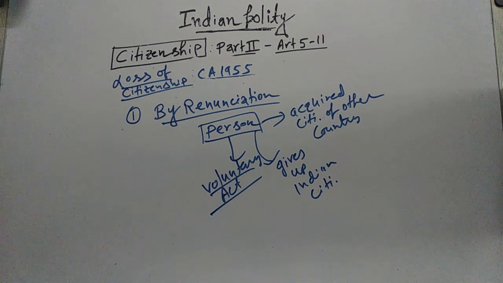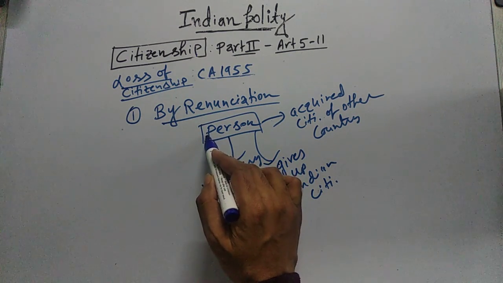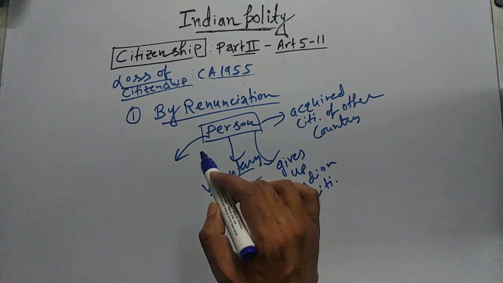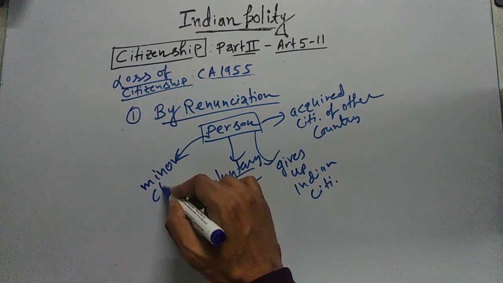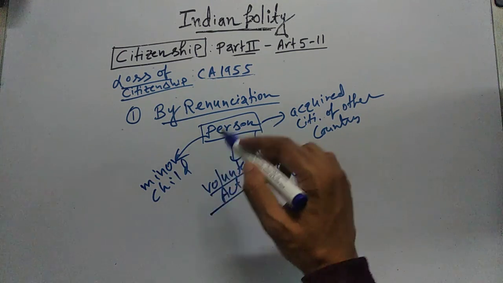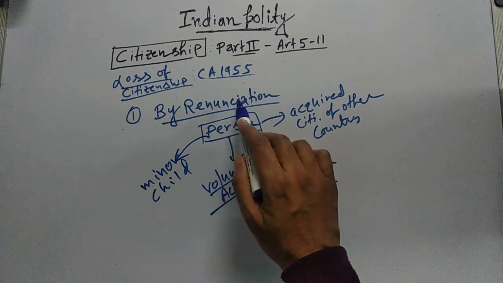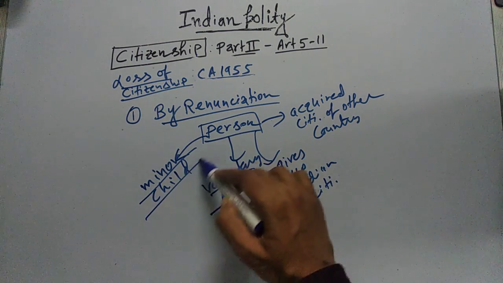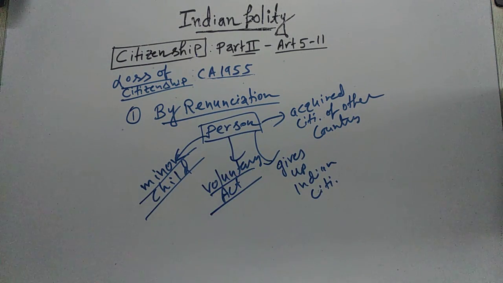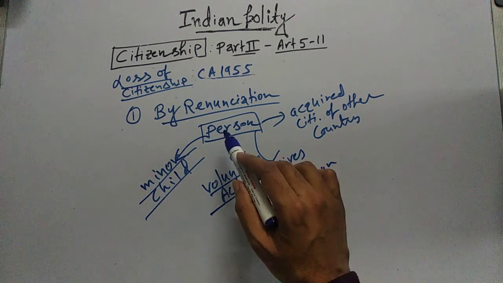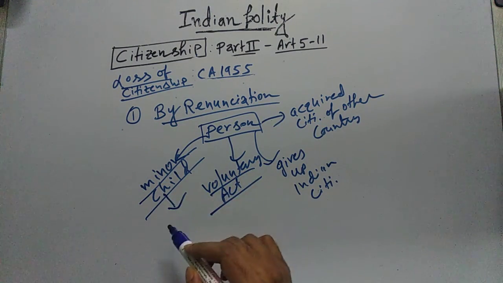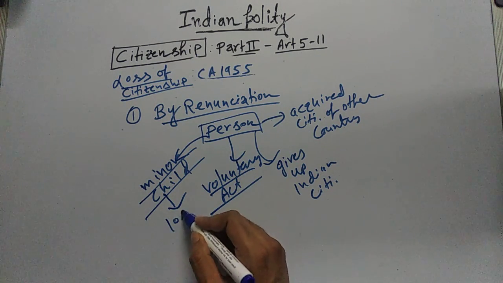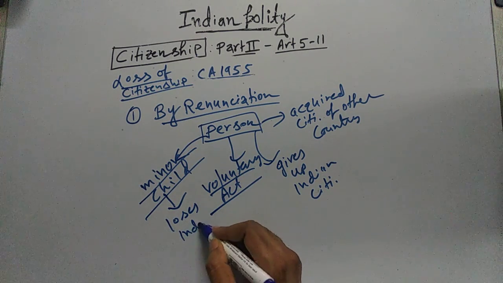Now one thing I need to mention is that when this person renounces his or her Indian citizenship, suppose this person has a minor child. Then at that moment, his or her minor child also loses Indian citizenship.